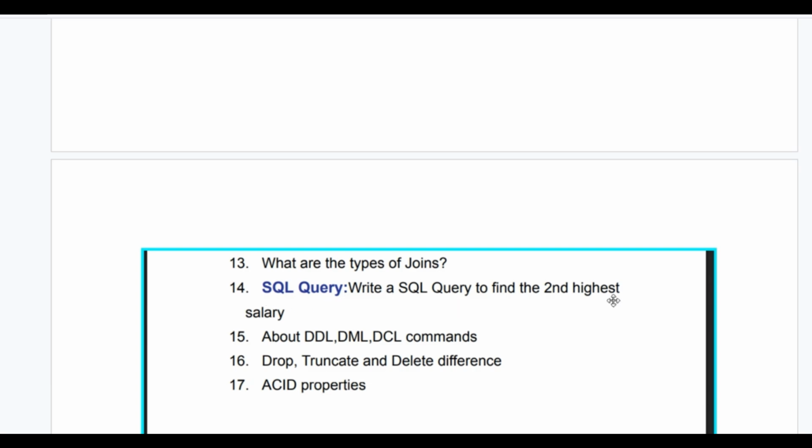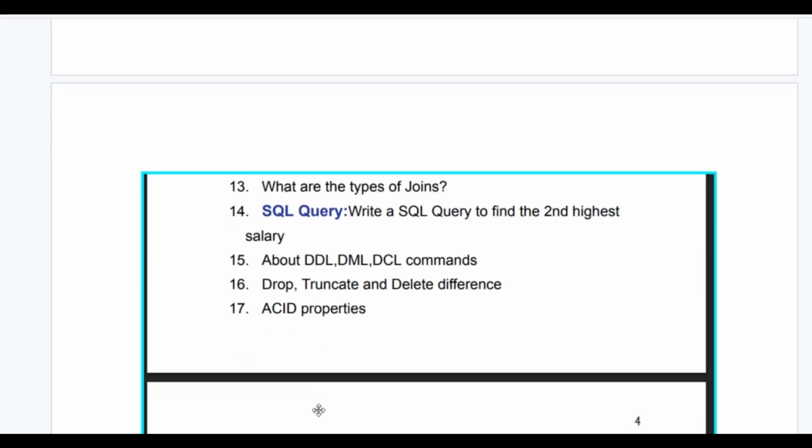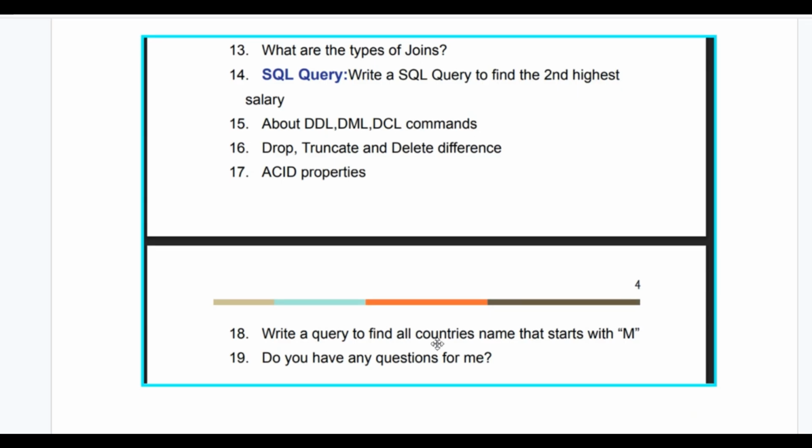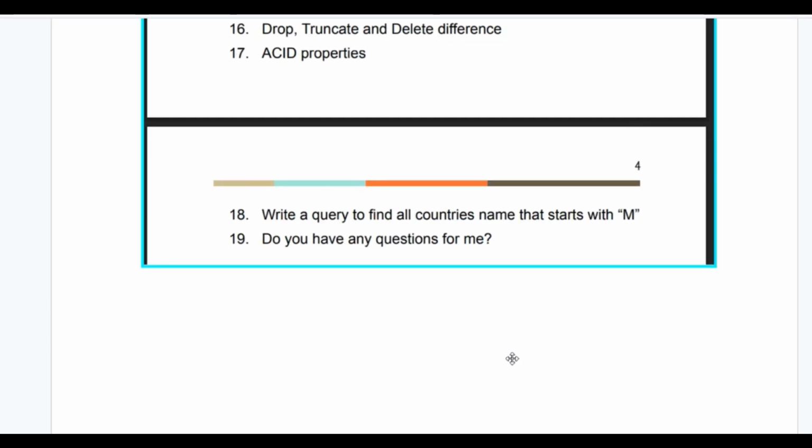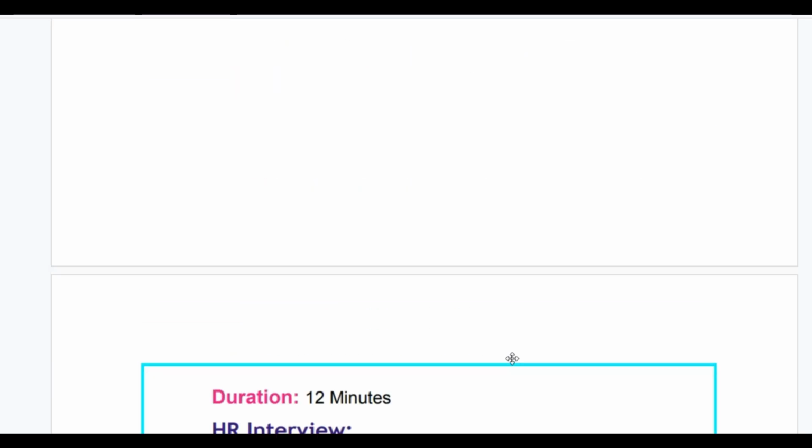Write a SQL query to find the second highest salary. Questions about DDL, DML and DCL commands. Drop, truncate, delete difference, ACID properties. Write a query to find all country names that start with M. Do you have any questions for me? That's all about interview experience 1 for the technical interview.